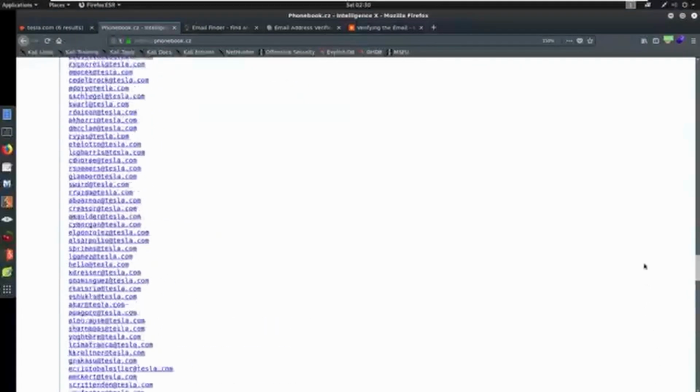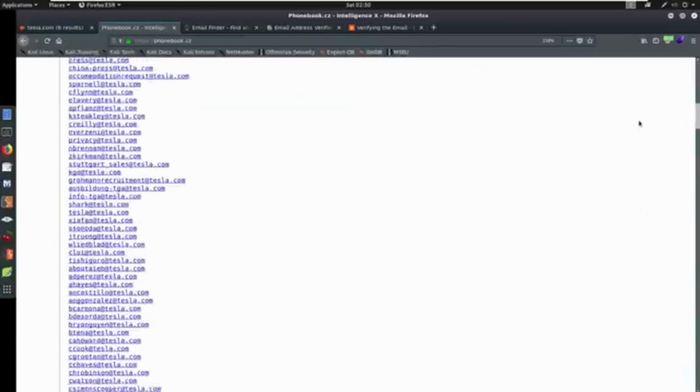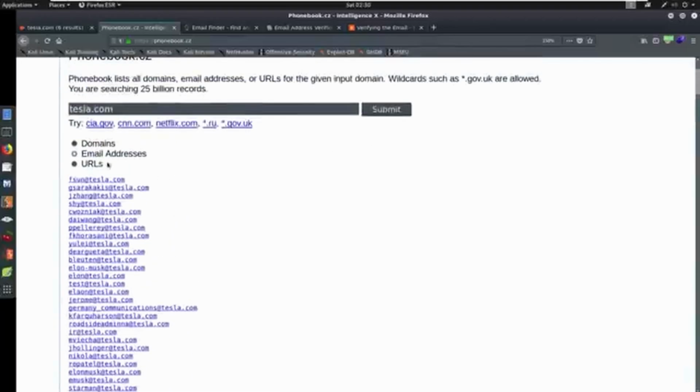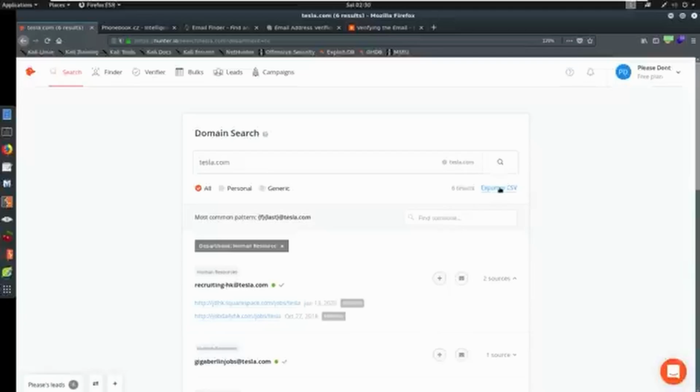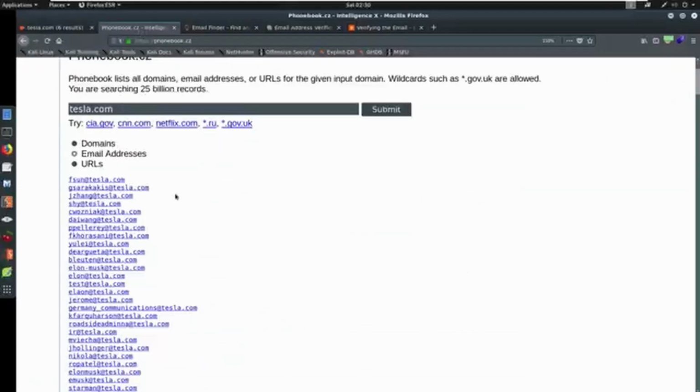So this is valuable information, even if we don't know exactly. Maybe we're not just hunting for one email. Maybe we're hunting for an entire domain. This is a great way to get free entire domains with a quick copy and paste capability. Like we have the Tesla here, we can export the CSV from hunter.io, but you only get so many results that you can export into a CSV. Here you get a bunch. There's no guarantee these are all valid, but it's still information. Information is what we want. This is all we're trying to gather, as much information as possible. So these are all potential email addresses for tesla.com. I think it's a great resource.